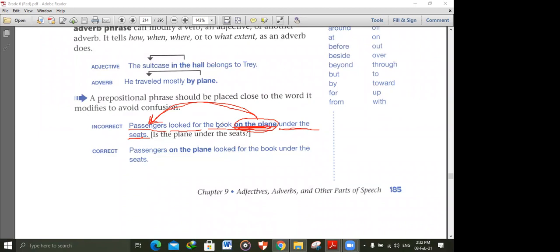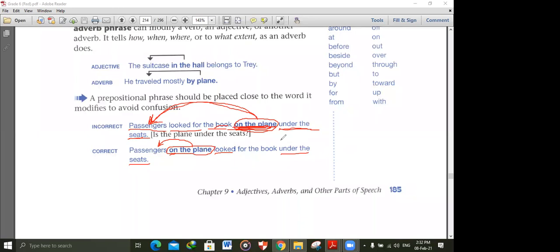Because on the plane is used after the word book, the reader will think that it's the book that is on the plane. No, I mean that the passengers are the ones who are on the plane. So we put it directly after the word passengers. It's used as an adjective to describe passengers. Put it directly after passengers. Okay, looked for the book under the seats.